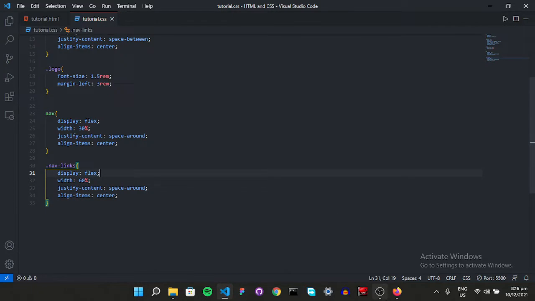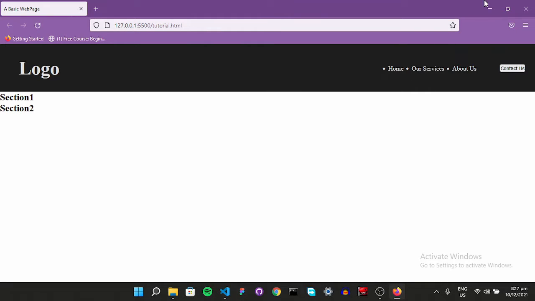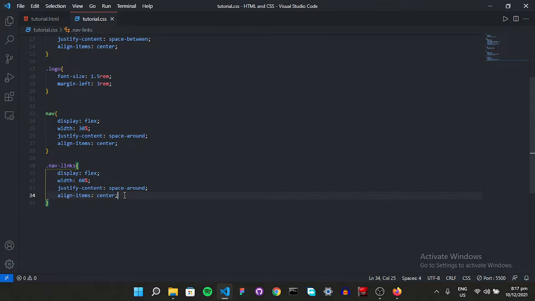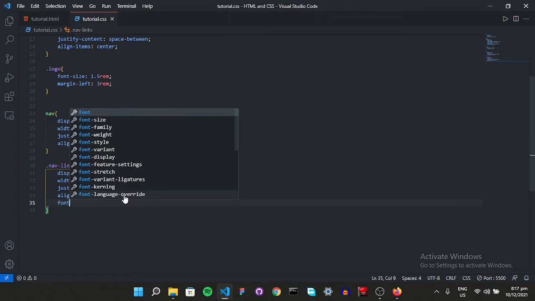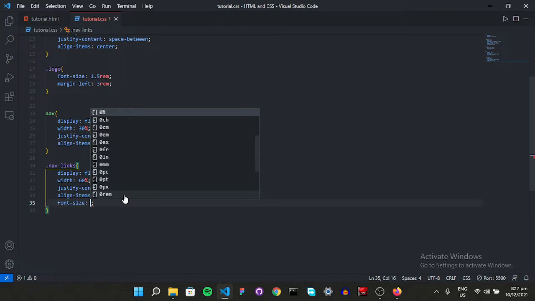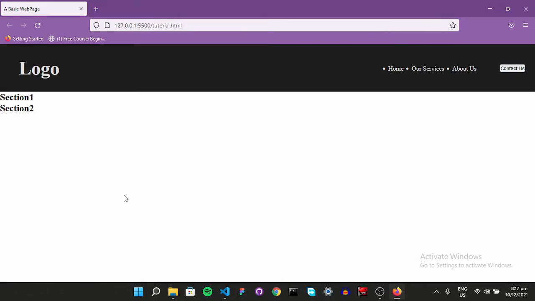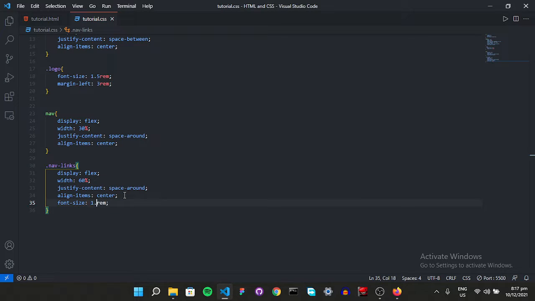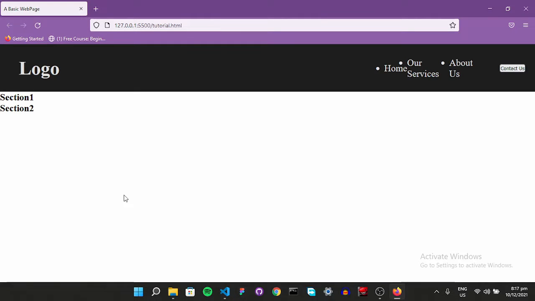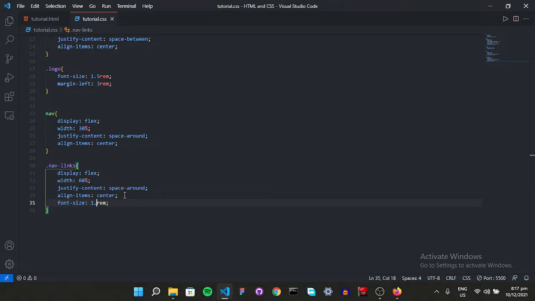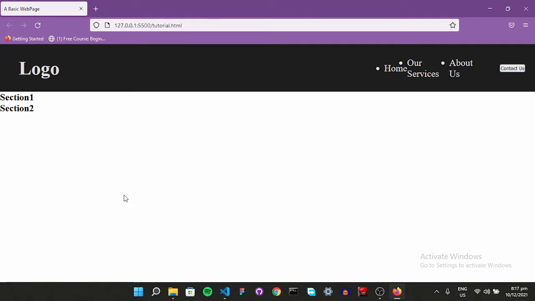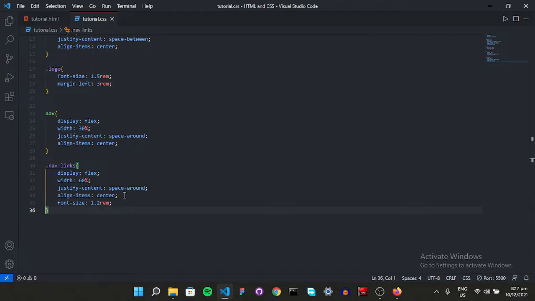Remove the color. Now let's see. Yeah, that's great. Now let's change the font size a bit. Font size is going to be like 1 rem. Yeah, it's the default. Great. 1.5. Too big. Great. 1.2 rem. Yeah, that's great.